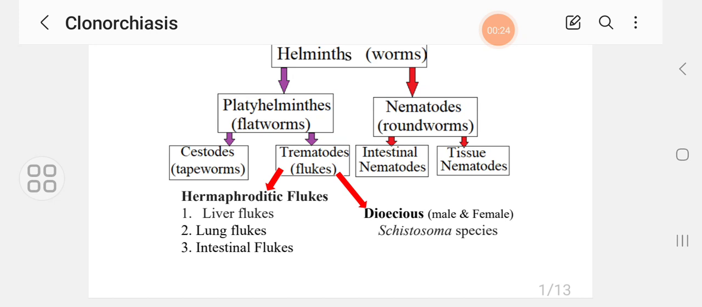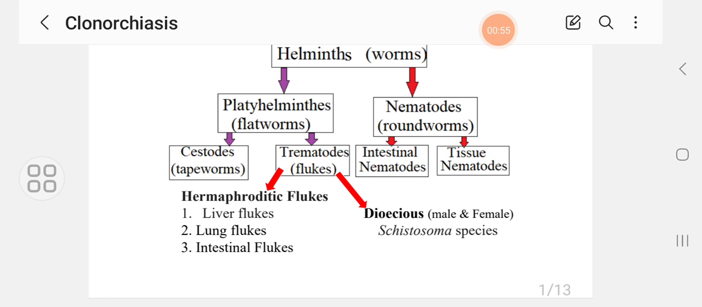They are classified into nematodes and platyhelminthes. The platyhelminthes are classified into cestodes and trematodes. And these trematodes are classified into dioecious worms where the sexes are separate, males and females, like Schistosoma. The other group is the hermaphroditic flukes where the worm contains both sex organs, males and females.